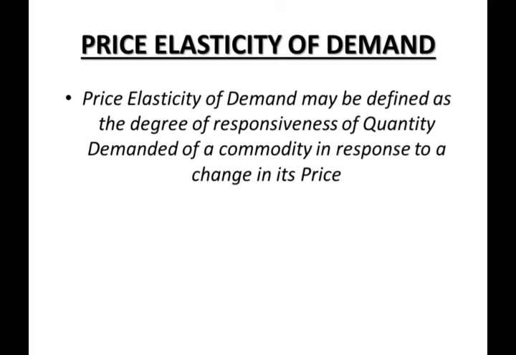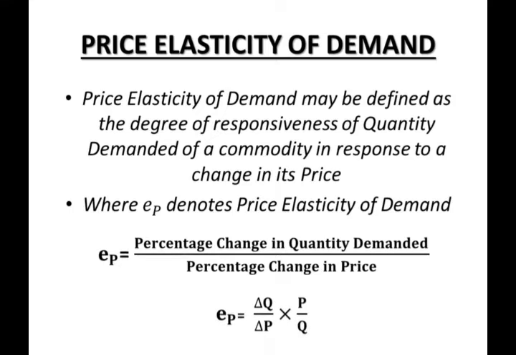The book says that price elasticity of demand may be defined as the degree of responsiveness of quantity demanded of a commodity in response to a change in its price. So what does it say? It says that when the price changes, to what extent the demand will change, that can be measured with the price elasticity of demand. Or more precisely, we can say that price elasticity of demand refers to the ratio of the percentage change in the quantity demanded of a commodity to a given percentage change in its price.